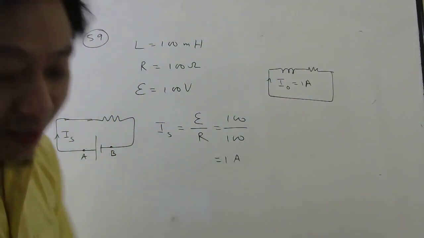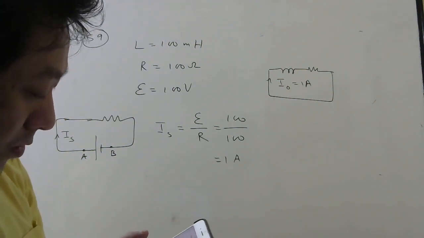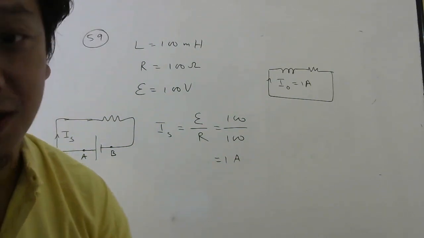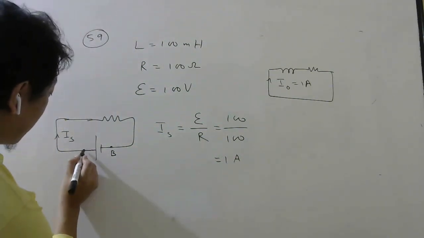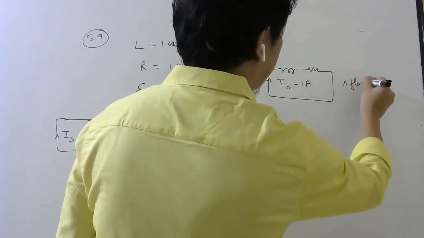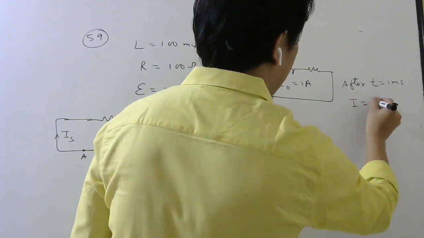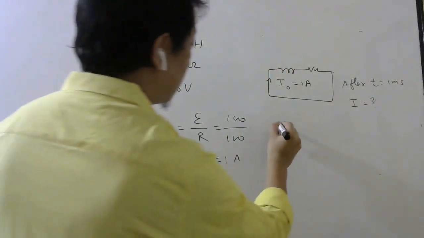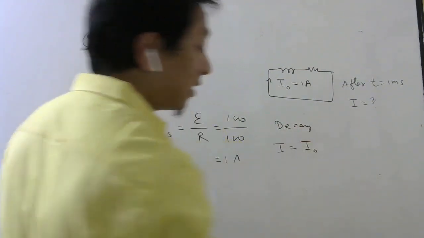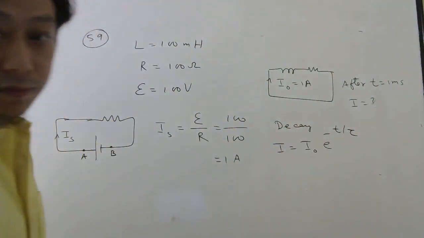So they are asking what will be the current 1 millisecond after the short circuit. So after you short circuit A and B, after time 1 millisecond, what will be the current? This is decay, right? So for decay, what is the formula? Current at any time is initial current e power minus t by tau. Correct or not?